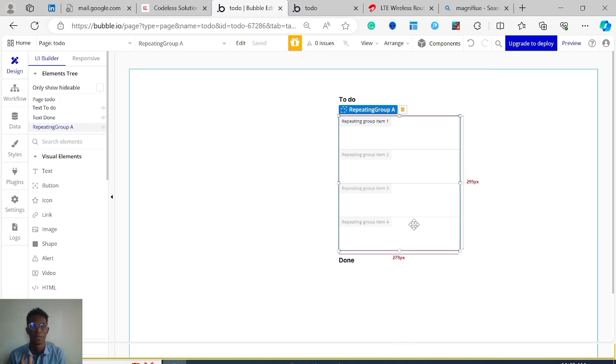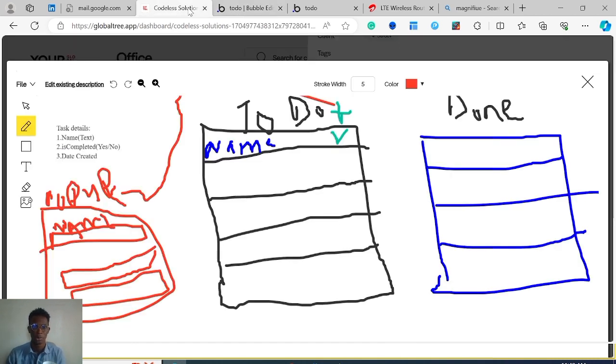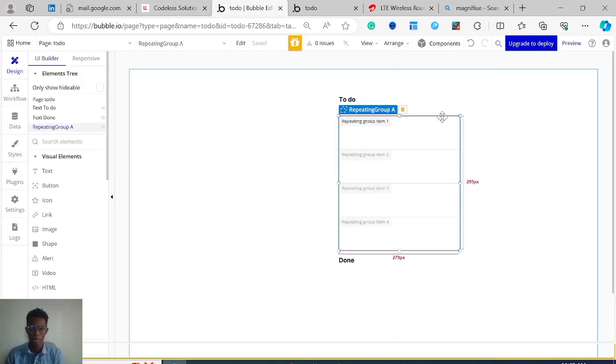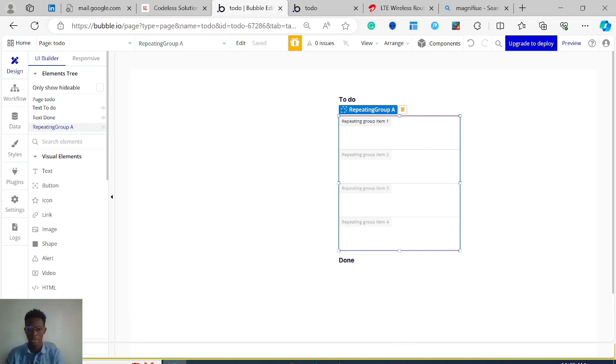So essentially, let's not forget the flow. The flow is we wanna have a to-do app with the list here. When any user comes in this app, they're gonna need to click on the plus button to create the to-do, and then the to-do will show in here. And when you're done, you can click on the checkbox, and then it will bring it there. So I'm gonna keep that flow at the back of our mind.